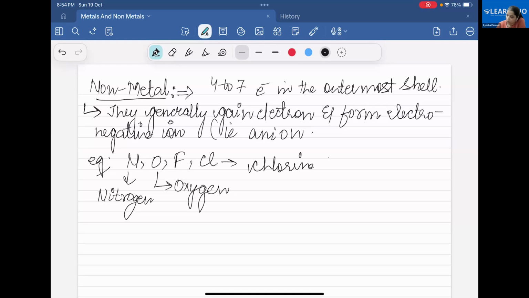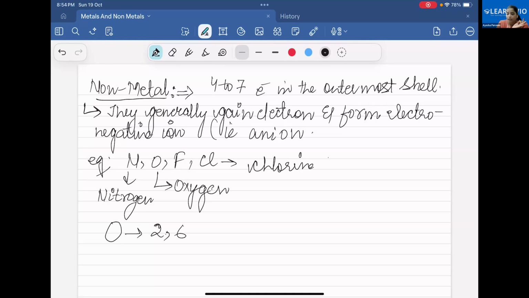So I'm talking about oxygen. Oxygen has an electronic configuration 2, 6. It has atomic number 8, and it is written like this: 2, 6. So why does a non-metal gain electrons? To attain stability. In the second shell, the maximum number of electrons any element can have is 8.